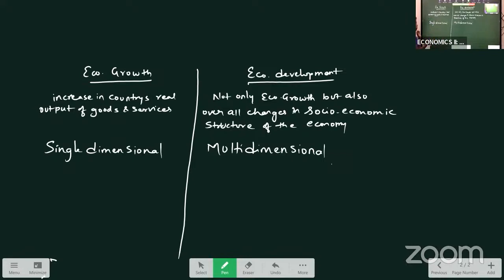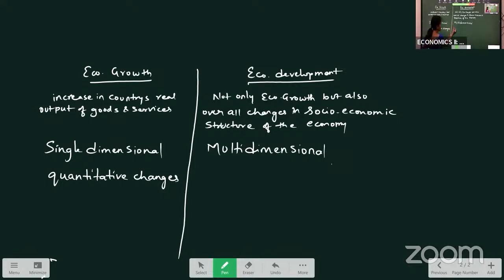Okay, the next one. Here it explains about quantitative changes in the economy. Our economic growth explains about quantitative changes. Quantitative means what? How much income is increasing, right? How much our national income is increasing? How much the value of goods and services increased, how much output we are producing, everything in quantity, measurable terms. So here we say it explains the quantitative changes.